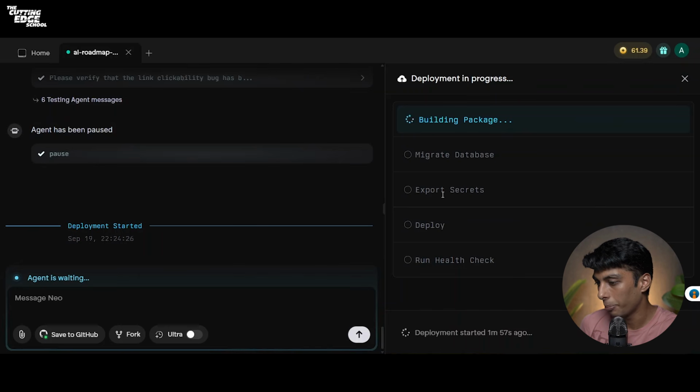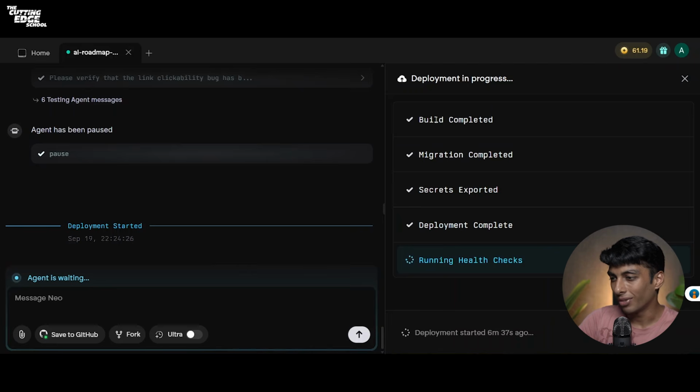Let's go to our deployment status. It's currently building packages. So as you can see, the deployment is in progress. It includes building package, migrating the database, the export secrets option, plus deploy, as well as run health check. This run health check is nothing but checking if your servers are working correctly, if it gets configured, if it's working or not.